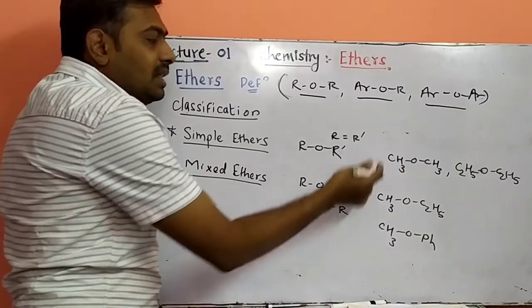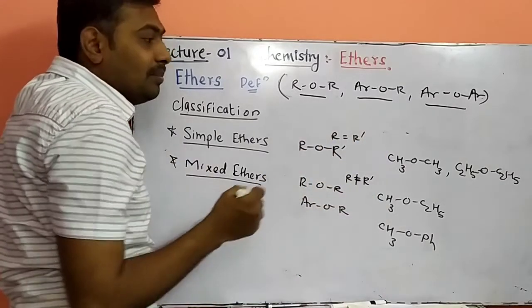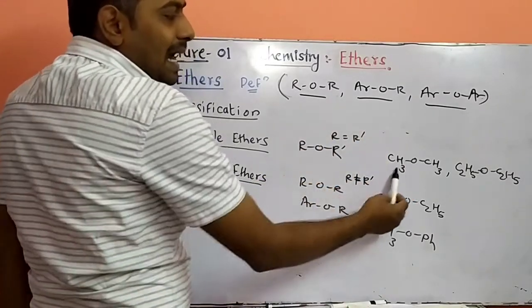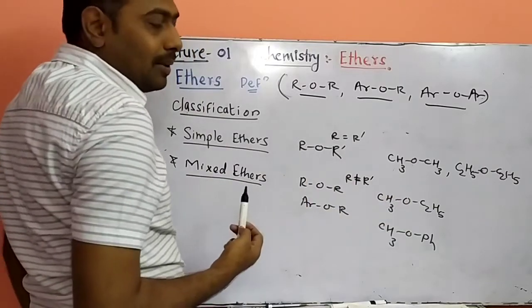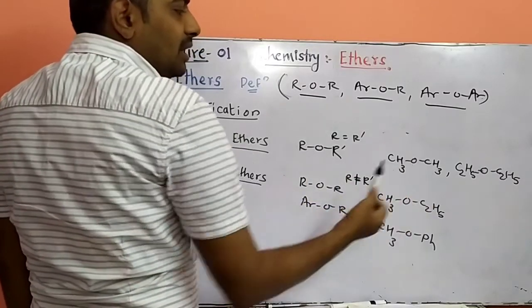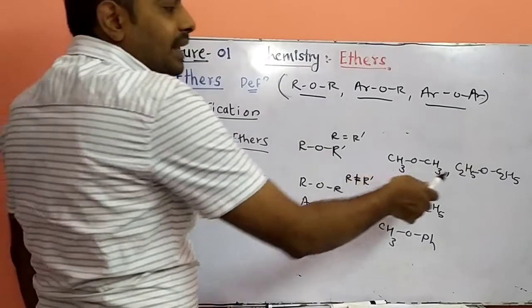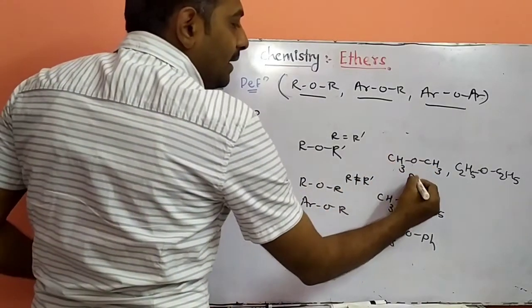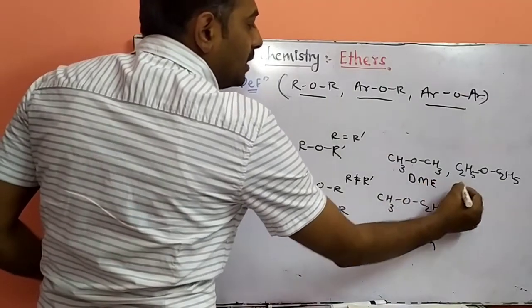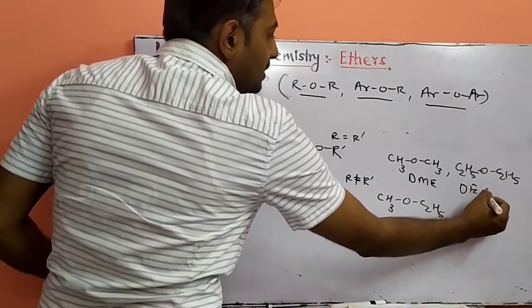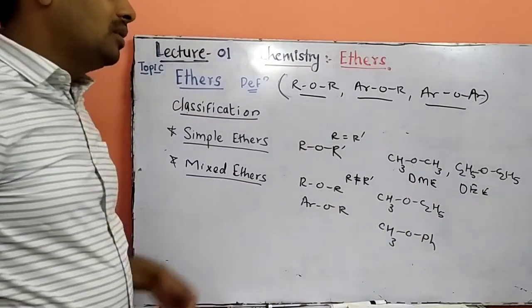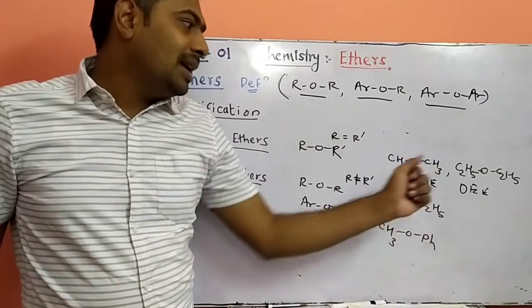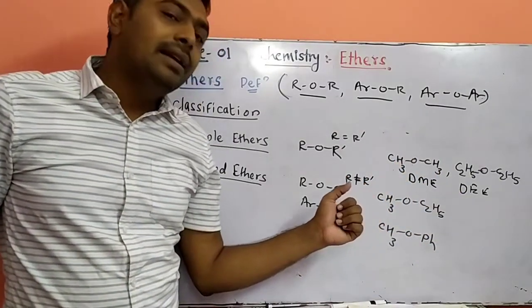See, these are the examples. Simple ether, CH3OCH3, dimethyl ether. What is the nomenclature of this compound? Dimethyl ether or methoxymethane. Next, diethyl ether. You may call the first DME, dimethyl ether. This is DEE, diethyl ether. These are the two standard short forms.